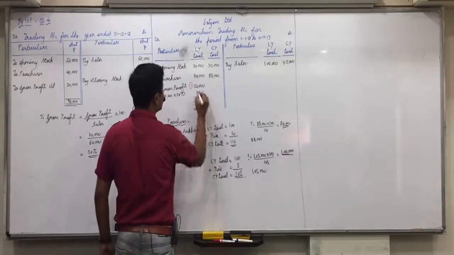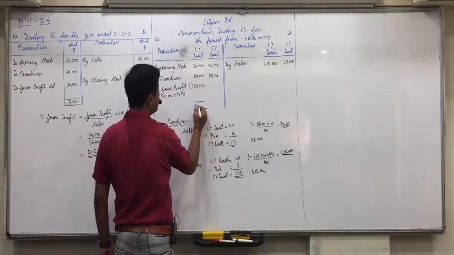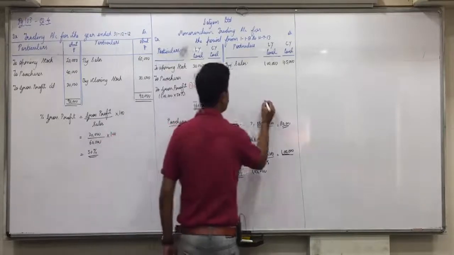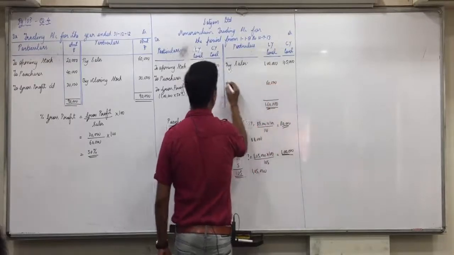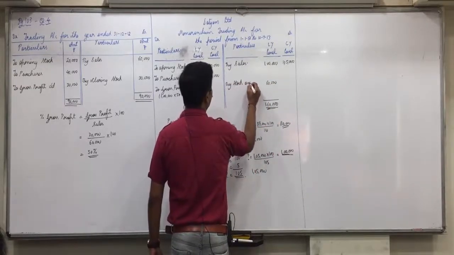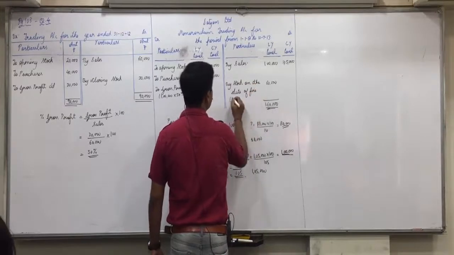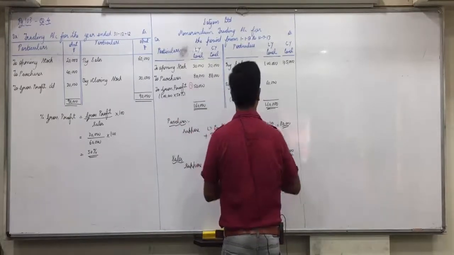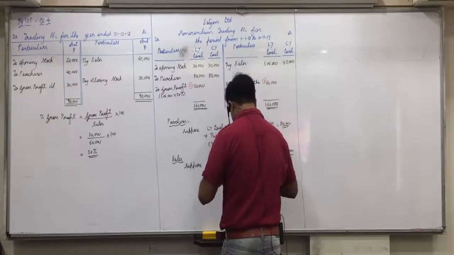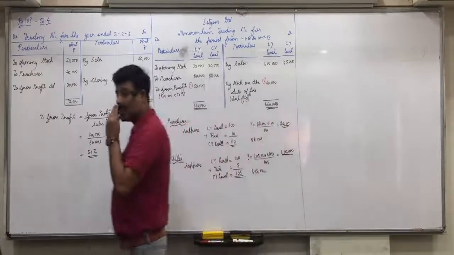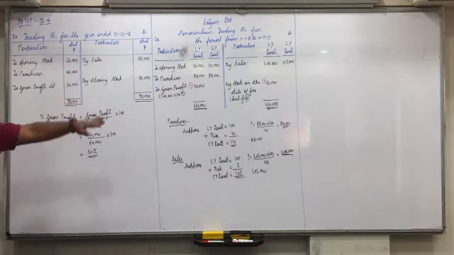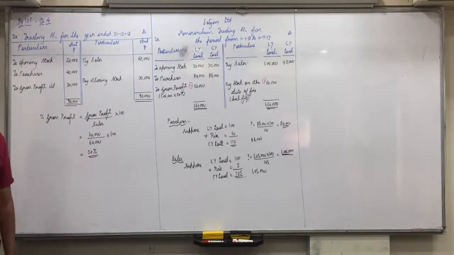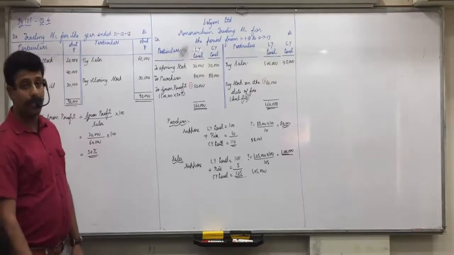Now 30, 110, 160. 1,60,000 minus 1,10,000 by stock on the date of fire. In bracket balancing figure. Mark this 60,000 as number 2. First thing in the balancing we have done is last year's level we applied that percentage of gross profit and then we obtained a stock on the date of fire at the level of last year. Right, everyone? Now be attentive.